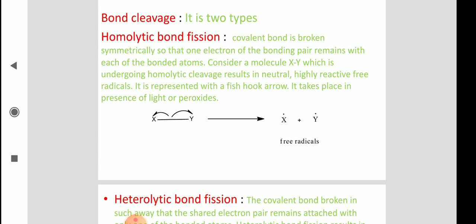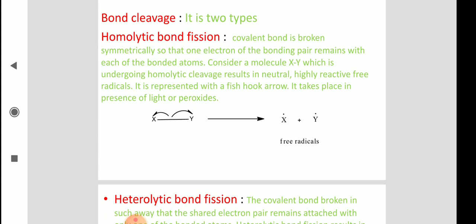So two conditions I am giving. One is light, ultraviolet light, or you heat to an elevated temperature, more than the boiling point, or you can use the radical initiator, so that you will get the free radicals. Free radicals are highly reactive.